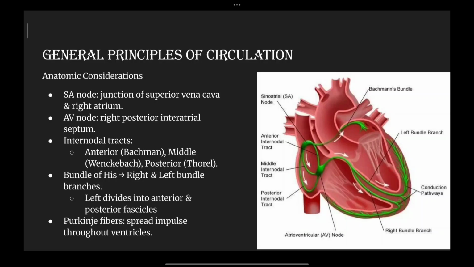In the internodal tracts, in the anterior region we have Bachmann's bundle. In the middle we have Wenckebach's bundle. Then in the posterior we have Thorel's bundle.